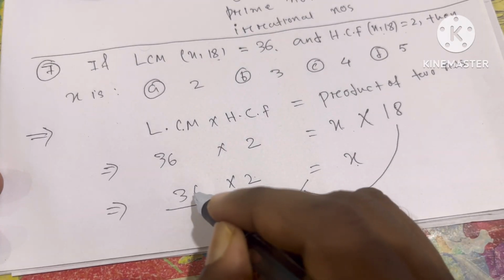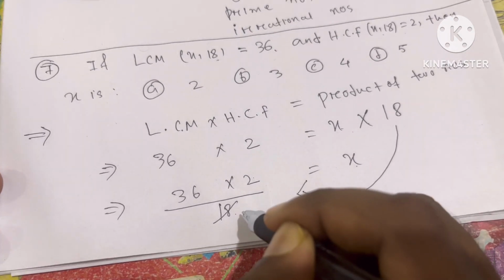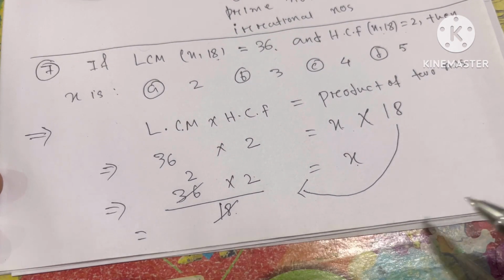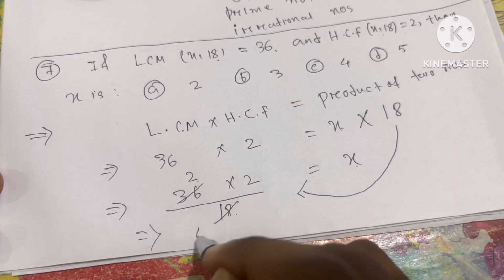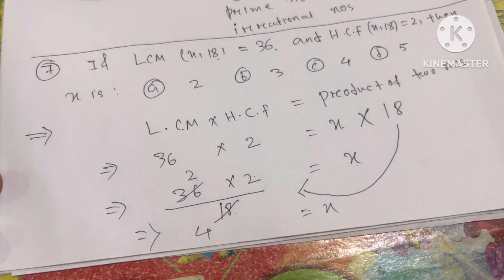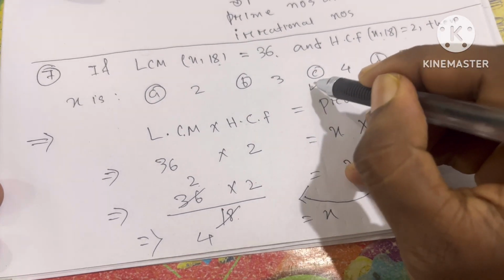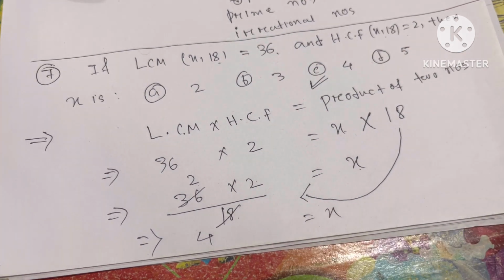Now we can cancel 36 by 18. 18 ones are 18, 18 twos are 36. So after cancelling, what answer will come? 2 into 2 is 4. The value of x will be 4. Yes or no? So that's why which option will be correct? Option C. Okay.